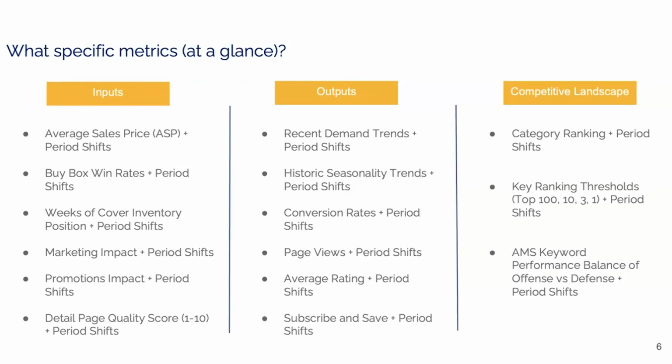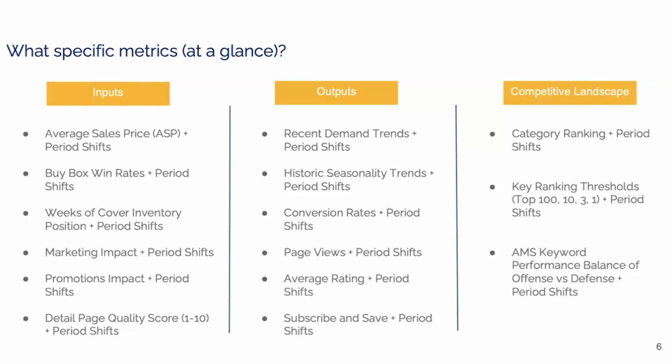Our weeks of cover inventory position. If we have 12 weeks of inventory at Amazon or 2 weeks of inventory at Amazon, and did that change dramatically over time, that's going to influence. Marketing impact. Are we running ads on these, are we running campaigns and pay-per-click ads on this particular ASIN? Are we not? Are we running coupons? Down here in the promotions will impact. Also detail page quality score, right?